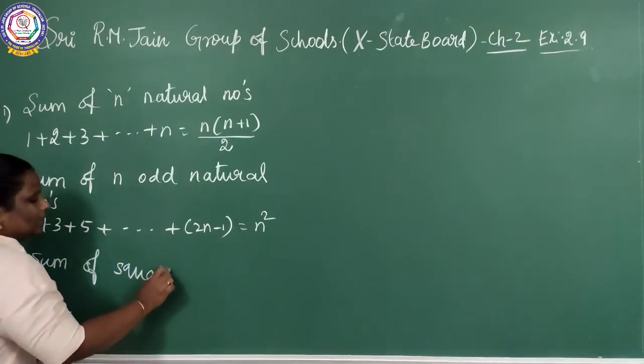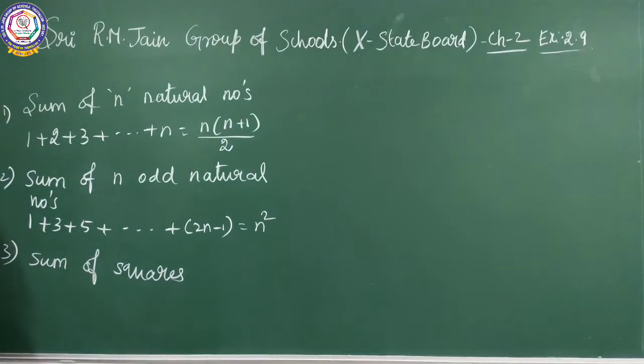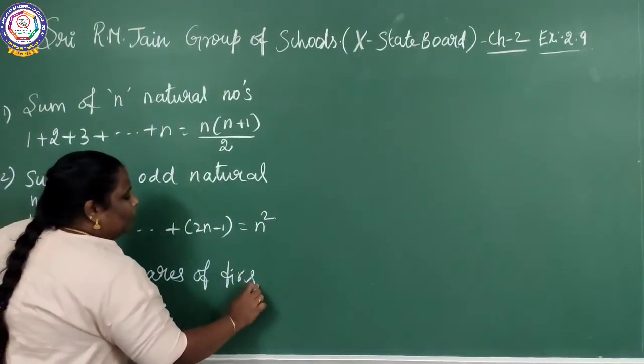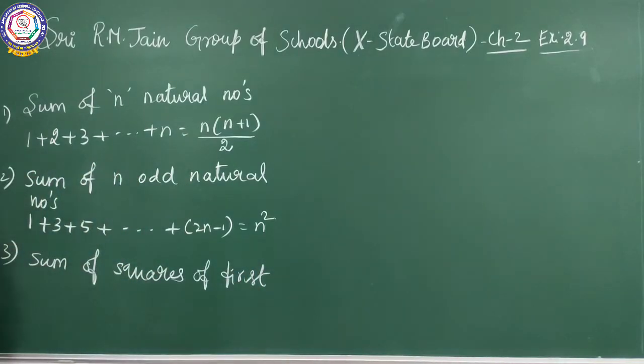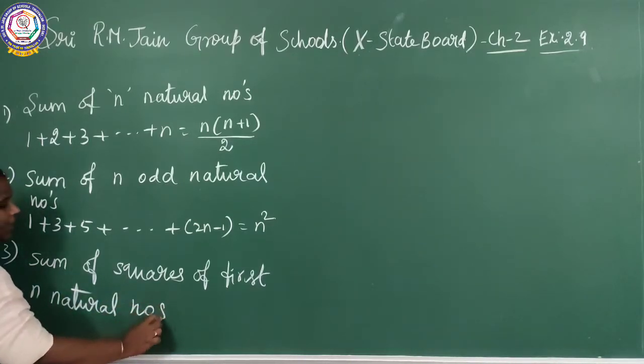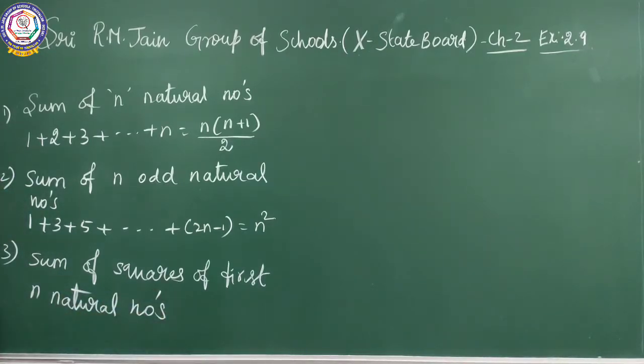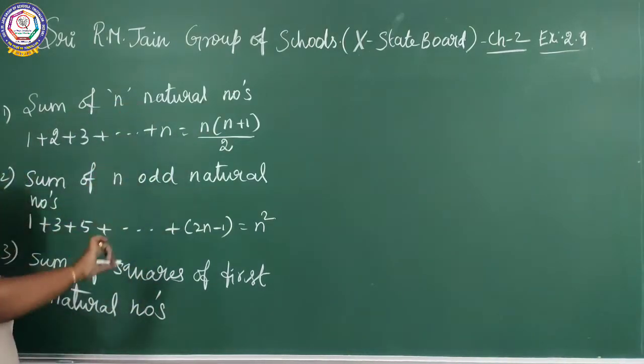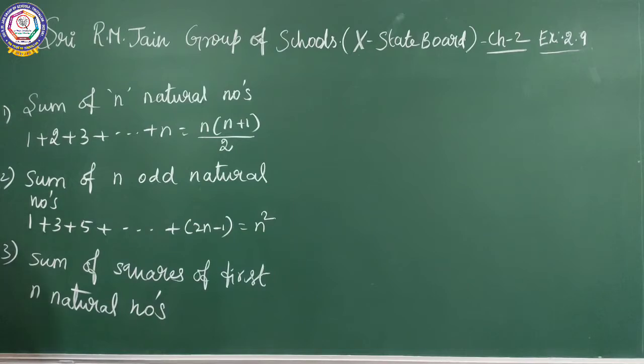Next, sum of squares of first n natural numbers. Sum of squares of first n natural numbers, or otherwise we are asking about the triangular numbers.